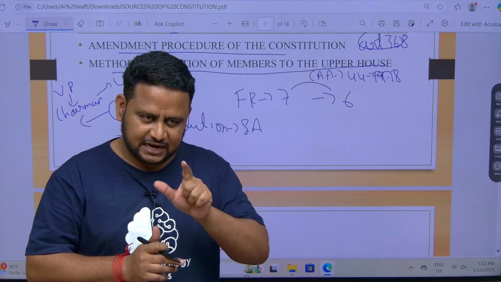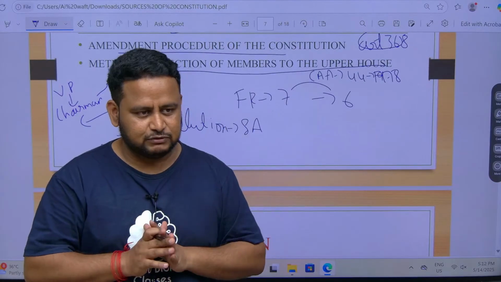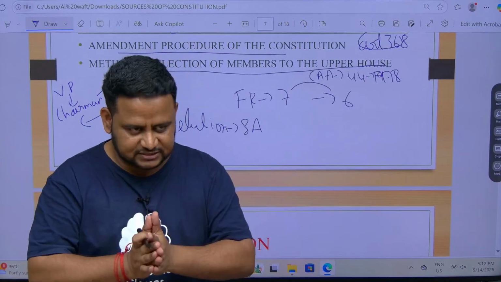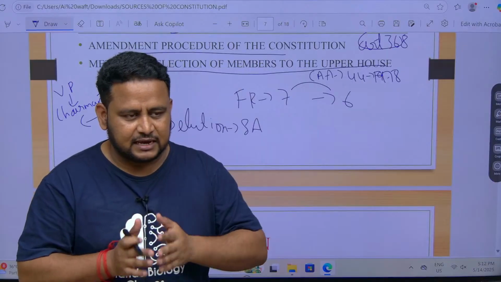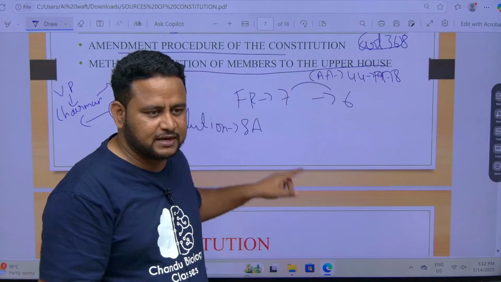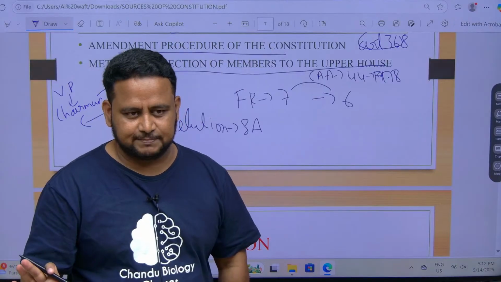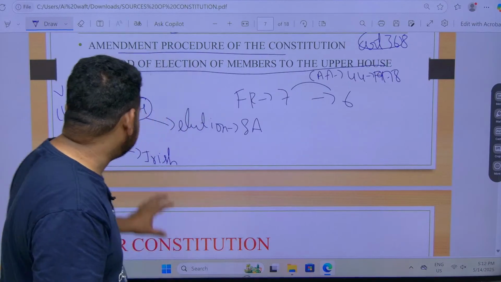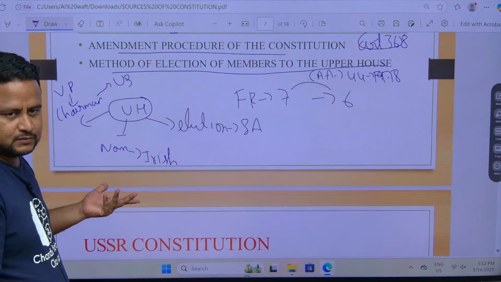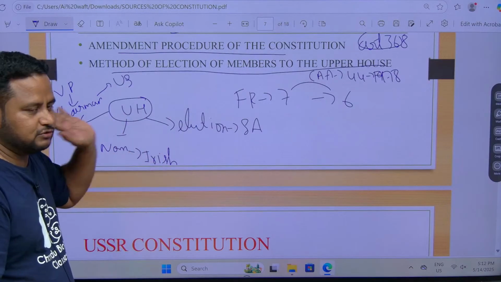Vice President will act as a chairman, that is given by America, US constitution, and there are persons who are elected and nominated. Election is given by whom? Election is given by South Africa, but nomination is given by Ireland. That's it, simple. Remember like this. If you remember this figure, it's enough. Got it? Whenever upper house comes, only this much you have to remember.